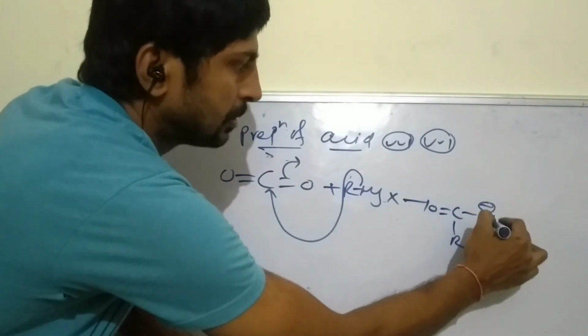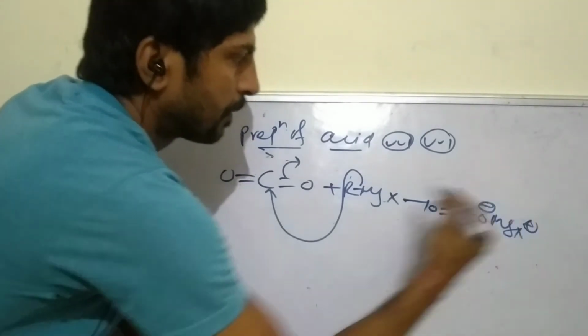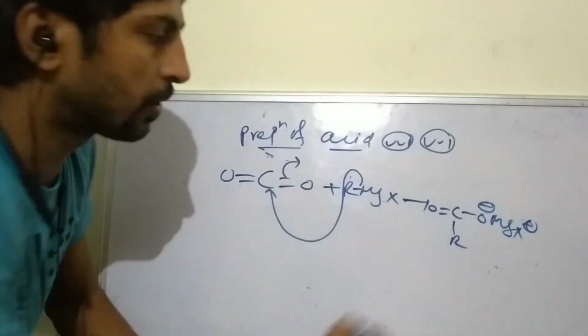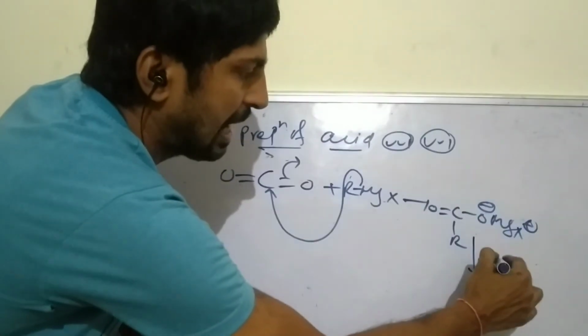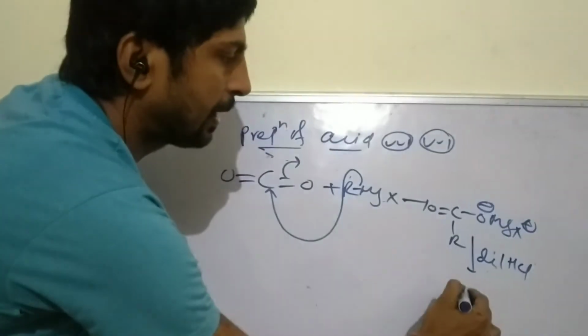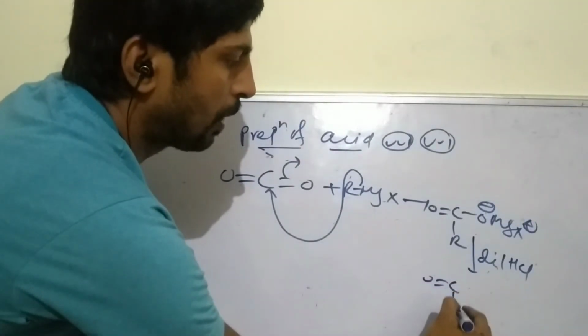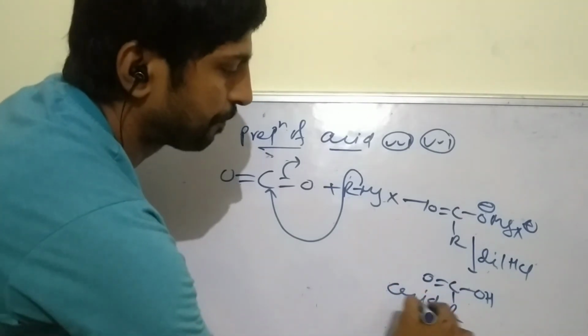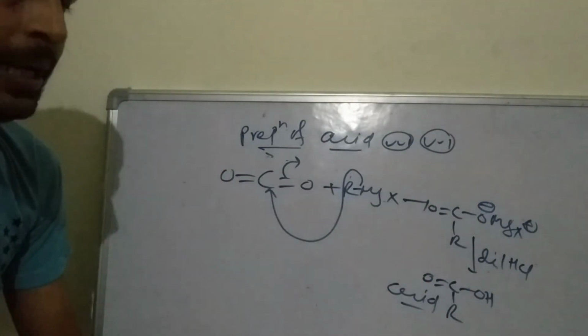O minus MgX plus, R minus MgX plus, that exists as a salt. If we use dilute HCl, it is converted to C double bond O, R, OH. That is the acid. That is the acid.